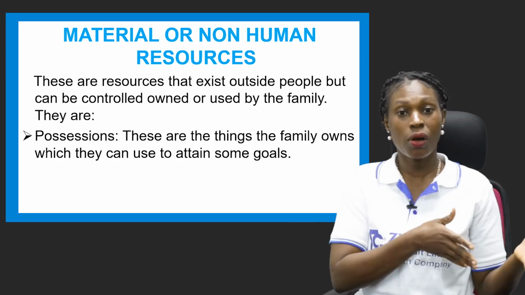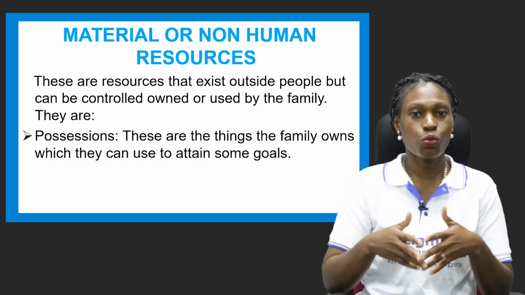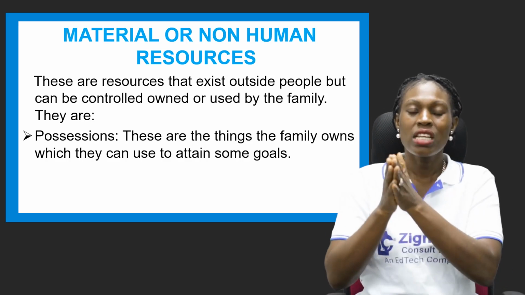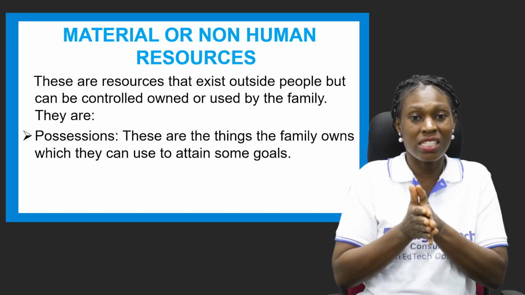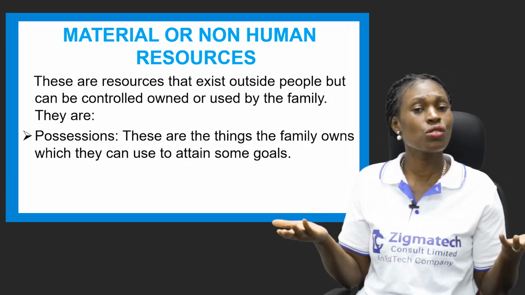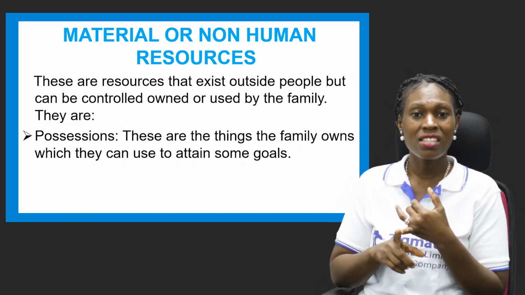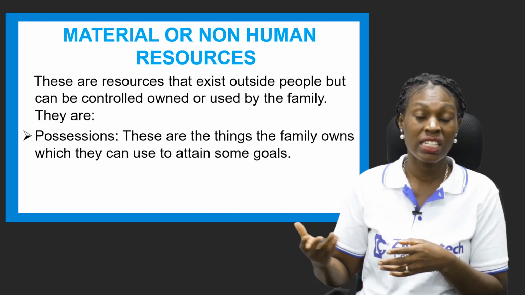If you remember, we talked about the human resource, whereby we talked about these other factors. The non-material aspect has to do with the family's resources. The family has possessions. They can use their possessions, such as their houses and their cars, to achieve a whole lot of the goals they've set up.